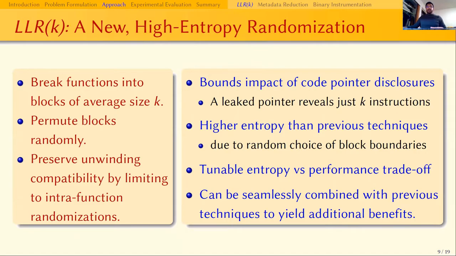Because of entropy contributed by the random choice of breaking points, LLRK provides much more entropy than previously known techniques. Performance and entropy can be tuned by varying the parameter k. A high k value results in lower entropy and better performance. However, a lower k value results in higher entropy at a greater performance cost. Finally, LLRK can be seamlessly combined with pre-existing randomization techniques to enhance entropy.